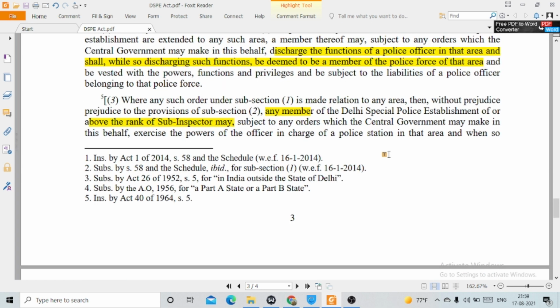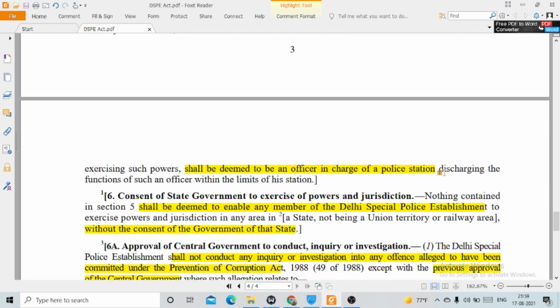So while discharging such duties as an investigating officer, the member above the rank of sub-inspector can, with the orders of the central government, also act as the officer in charge of a police station of that area in which he is making any investigation.